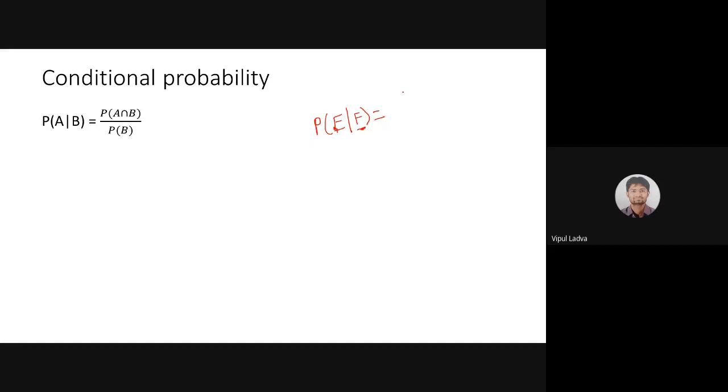As per this formula, that should be P of E intersection F divided by the probability of the conditional event, which is P of F.